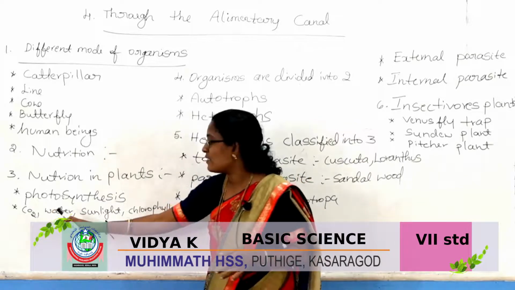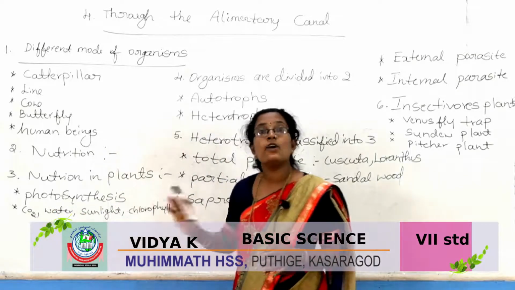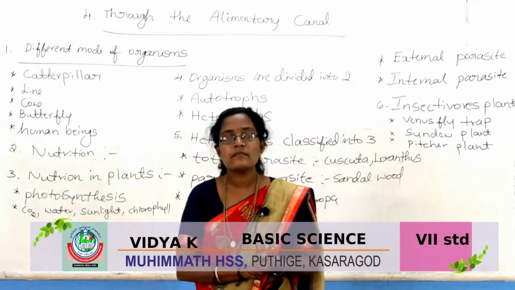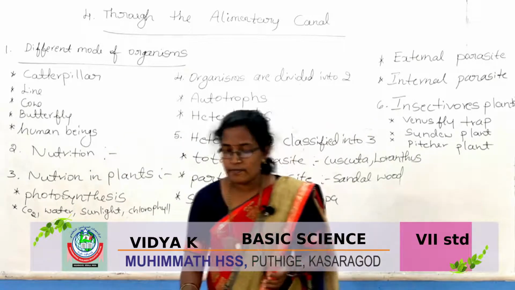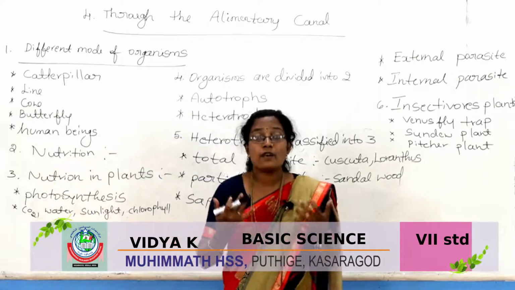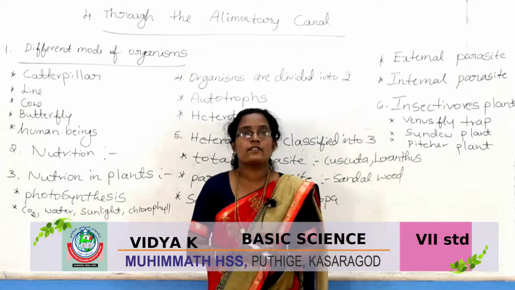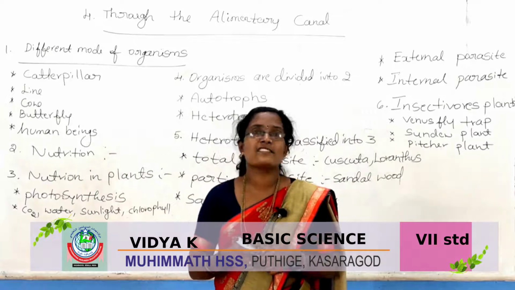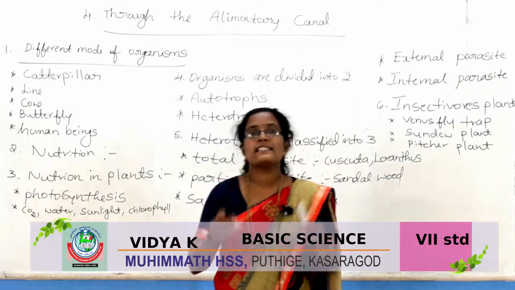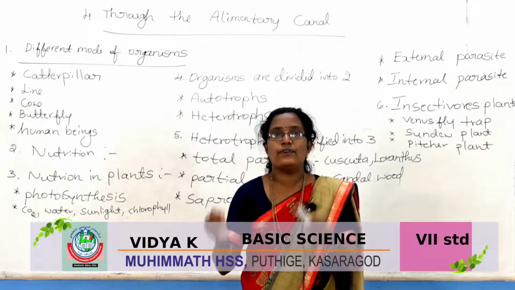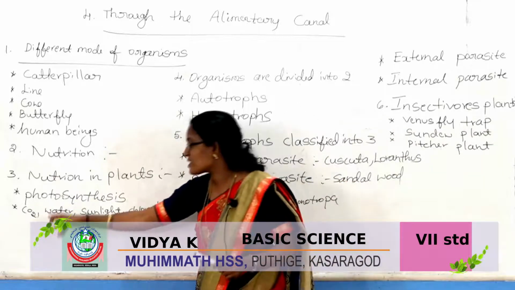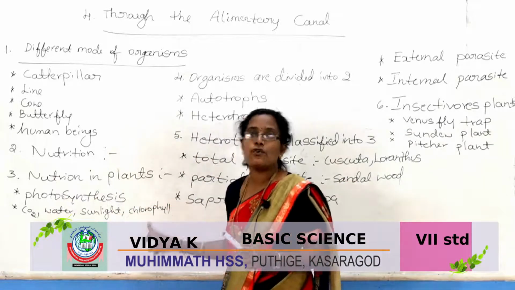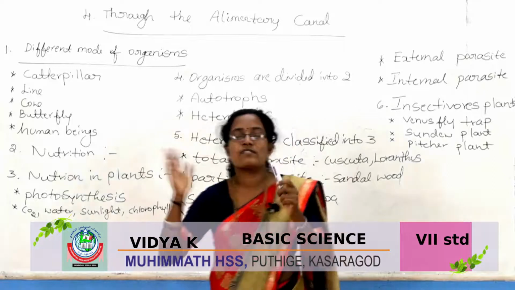Carbon dioxide, water, sunlight and chlorophyll. That is the main requirement for photosynthesis. Then what are the products we get? Glucose and oxygen. Plants can prepare their own food using carbon dioxide, water, sunlight and chlorophyll. That process is called photosynthesis.